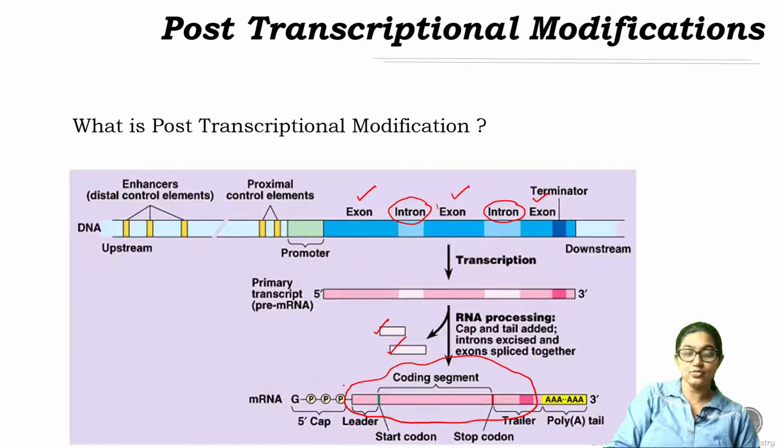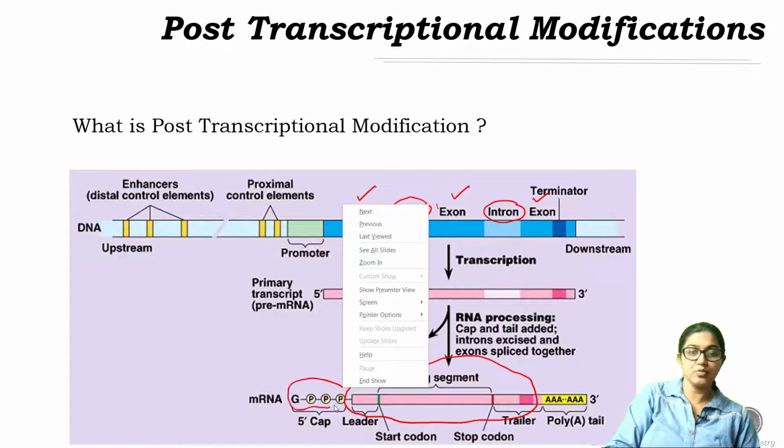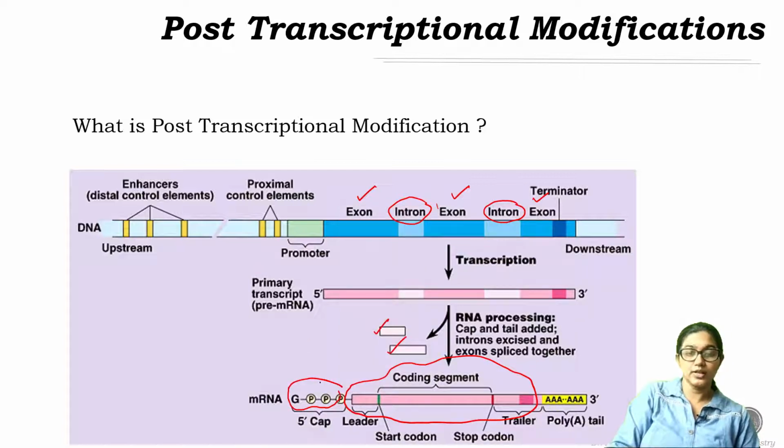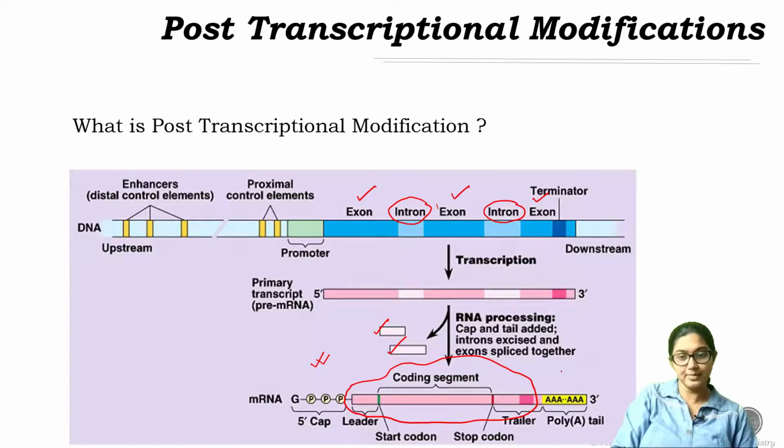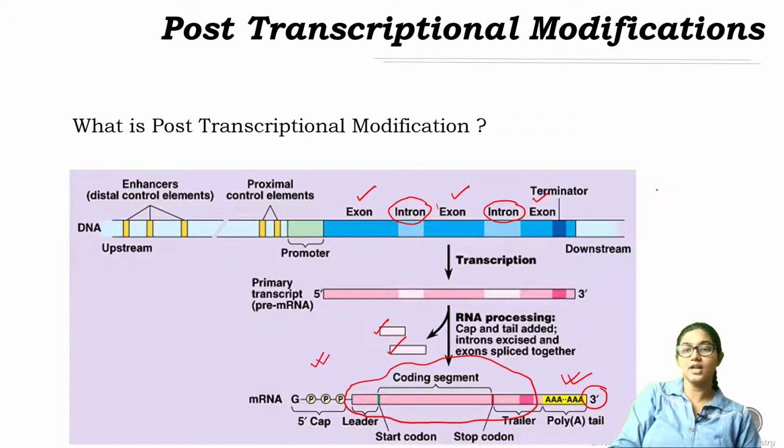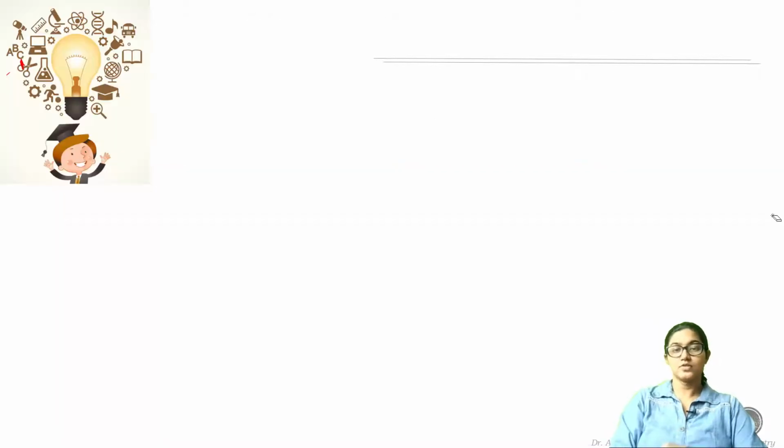Along with that, you can see there is attachment of a GTP molecule in the 5' end, that is the 5' cap, and a poly A tail is attached in the 3' end. So these three are the important post-transcriptional modifications in eukaryotes.